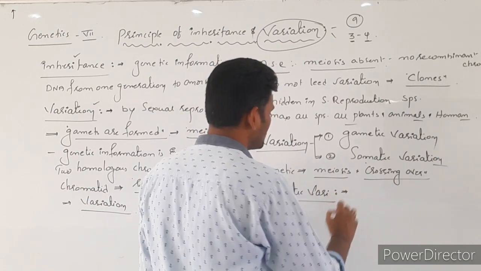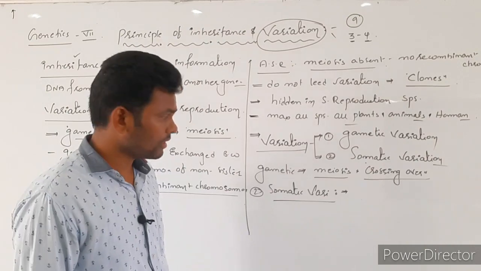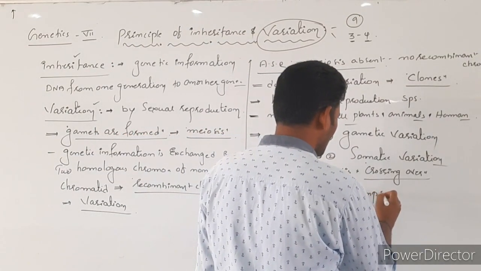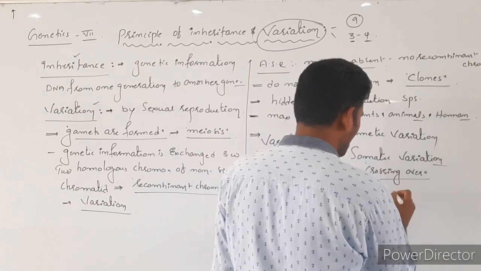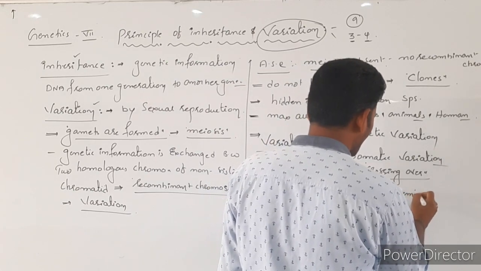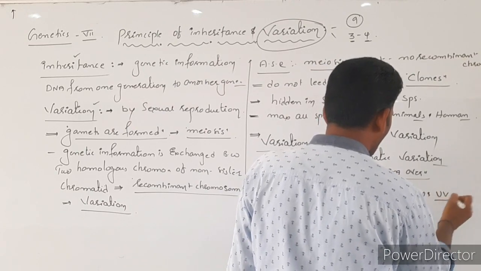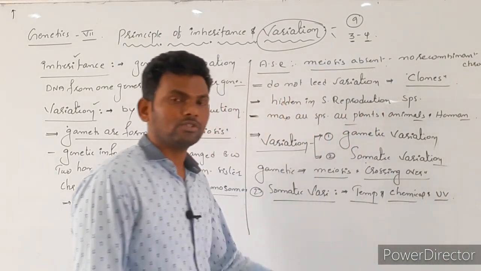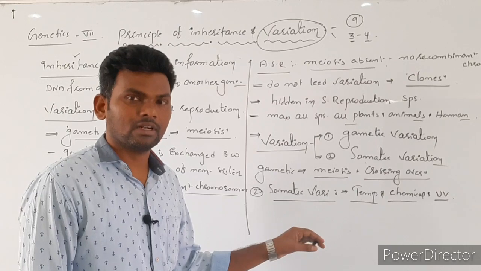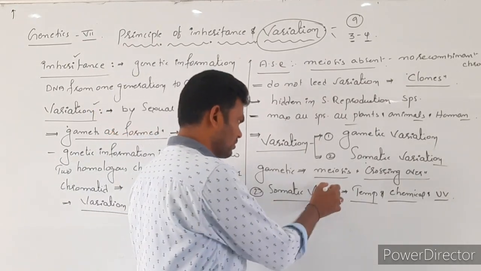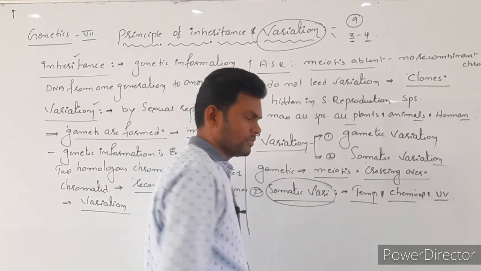In somatic variation, what happened? Due to temperature or some chemicals, especially UV radiations, this is going to cause mutations, nothing but changes in DNA sequences. So that is called what? Somatic variations.